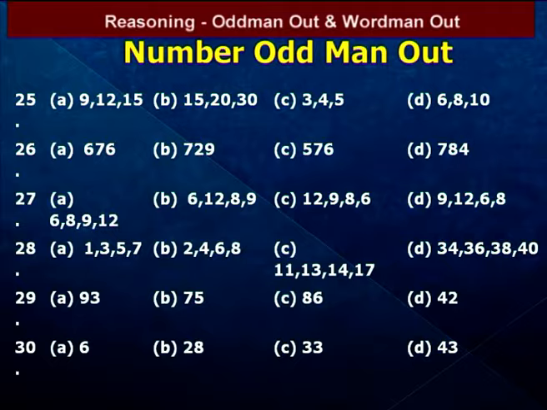Again by observation, 6 into 9 is 54, and 8 into 12 is 96. Next, 12 into 6 is 72, 8 into 9 is 72. Next, 9 into 8 is 72, 6 into 12 is 72.